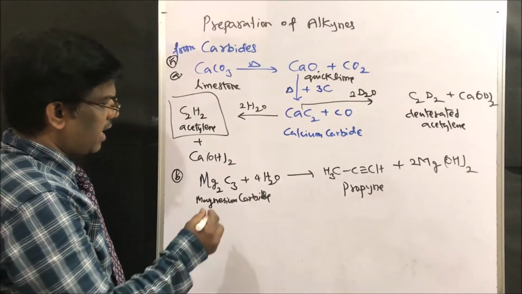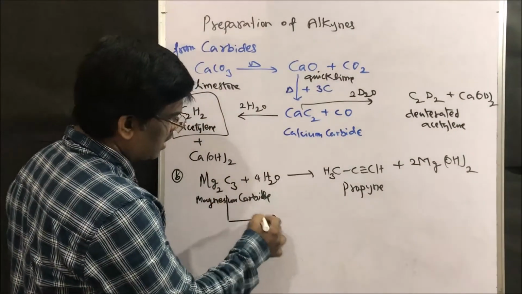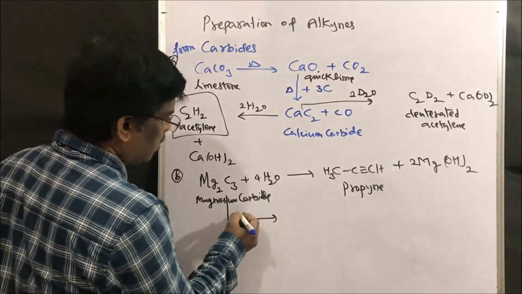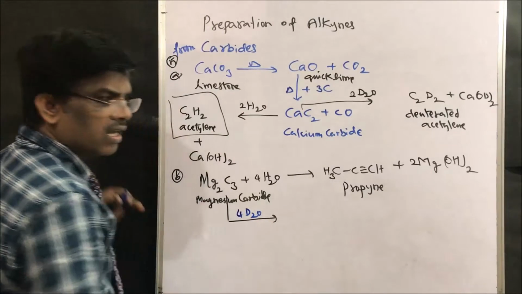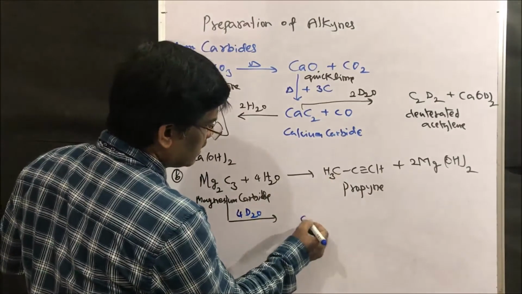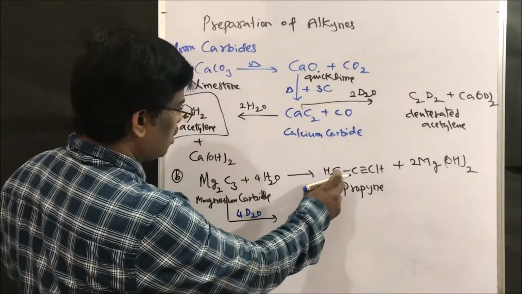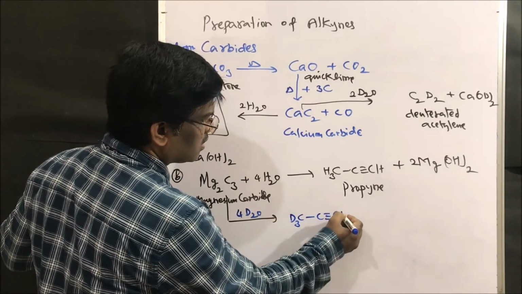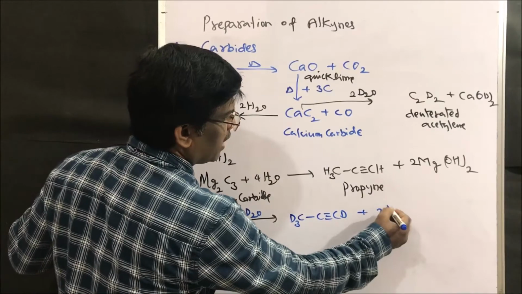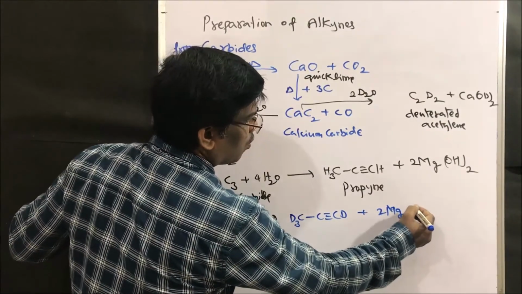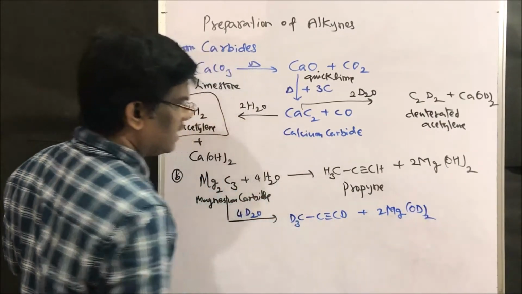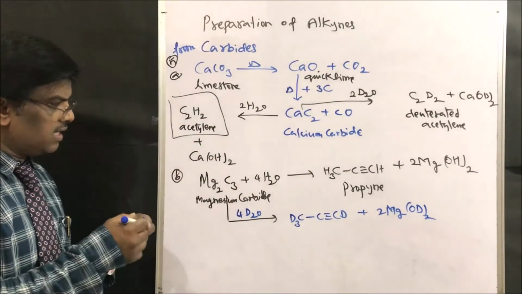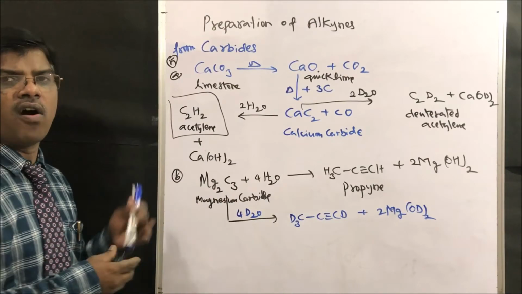In a similar manner, if I use deuterated water, 4D2O, instead of water, with magnesium carbide, what am I going to get? CD3-C≡CD plus 2 Mg(OD)2. This is how I get deuterated propyne. So these are the methods for the preparation of alkynes.